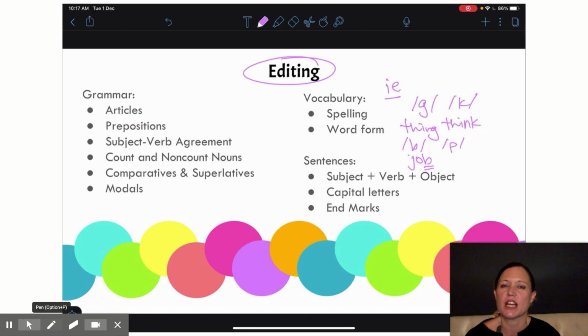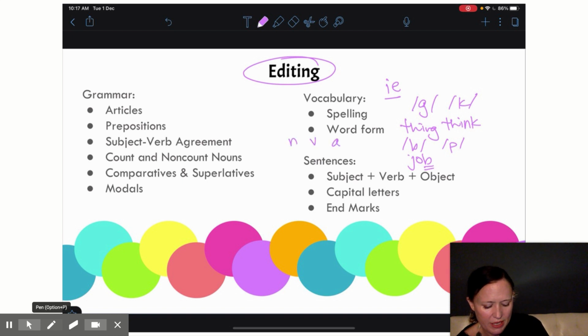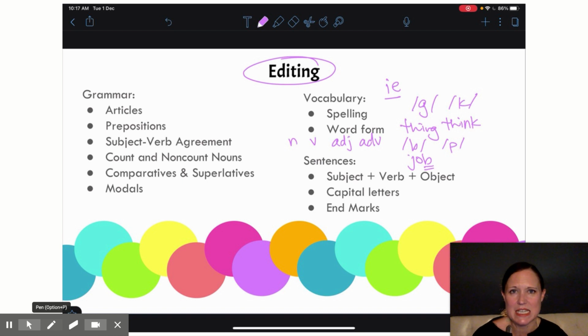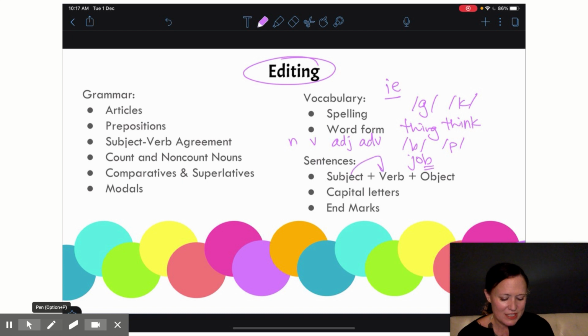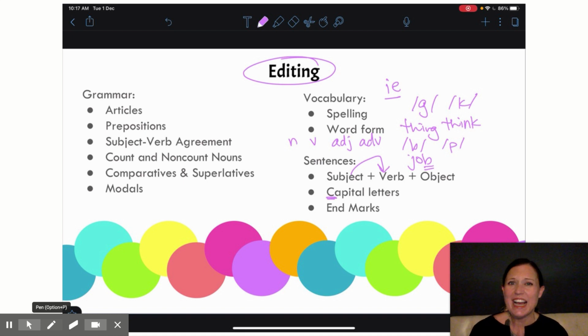And also you want to check word form. Are you using the correct form, noun, verb, adjective, or adverb, for its place in the sentence? And speaking of sentences, you want to also check all of your sentences have a subject, a verb, and an object. Again, you want to make sure that subject and verb agree and that your verb is in the correct tense. You also want to make sure every sentence has a capital letter and that you don't have capital letters where you don't need them.